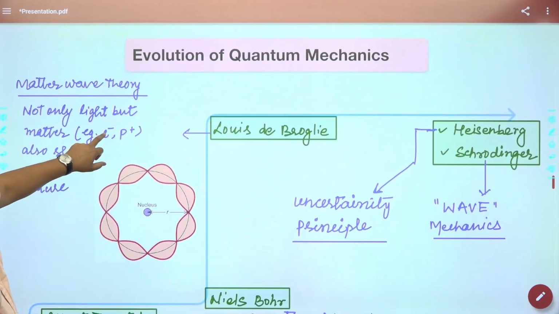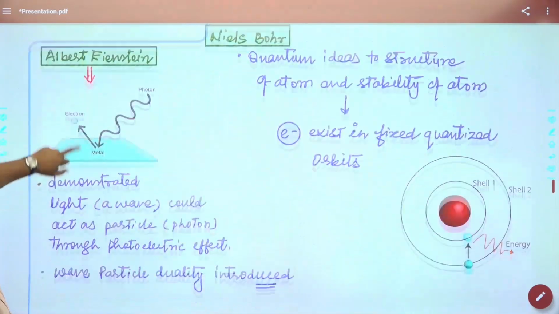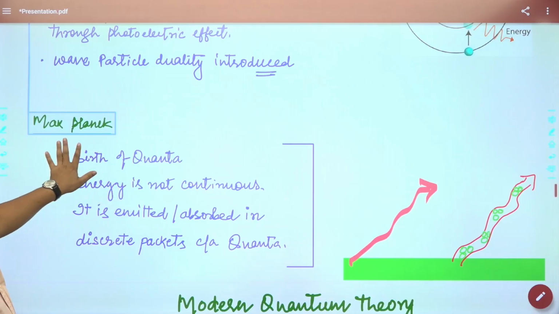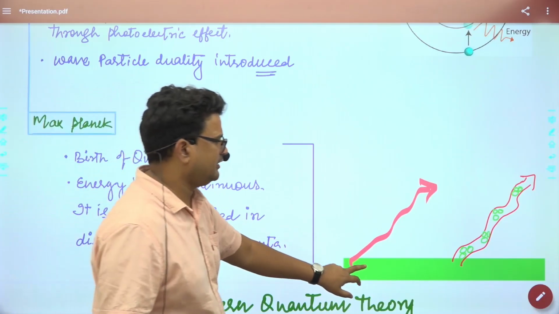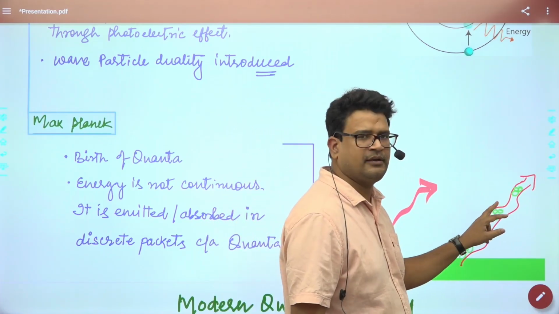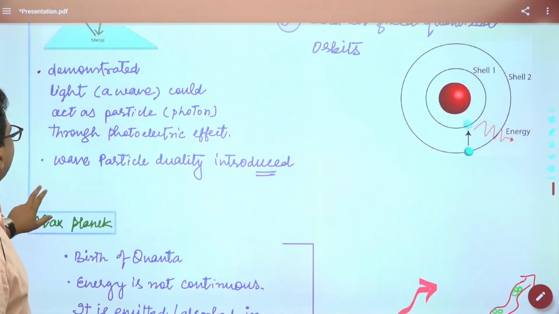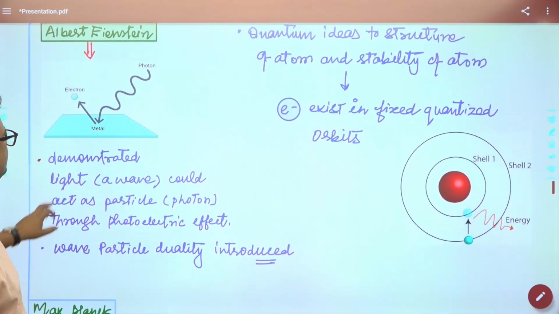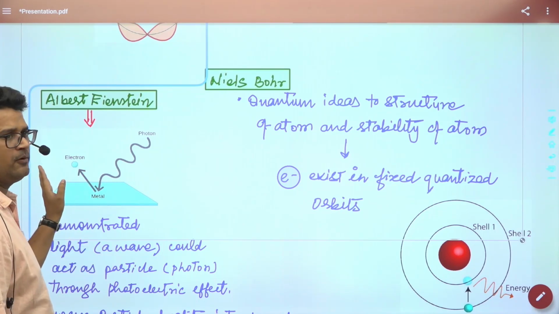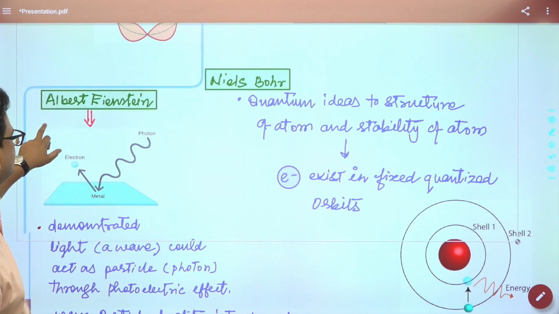Here again I will try to make you understand how the evolution happened. First came Max Planck, as I told you already. Max Planck discovered the quanta, that energy emitted by a black body is not continuous. It is in the form of quanta, or energy pockets. Then came Albert Einstein. When a photon strikes a metal, it ejects the electron. It behaves like a particle, showing the particle nature of light.